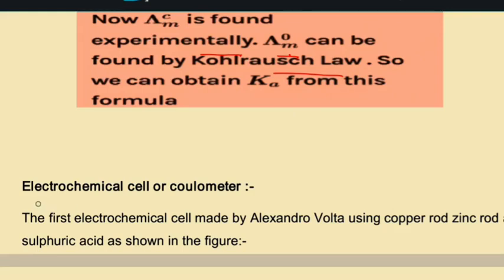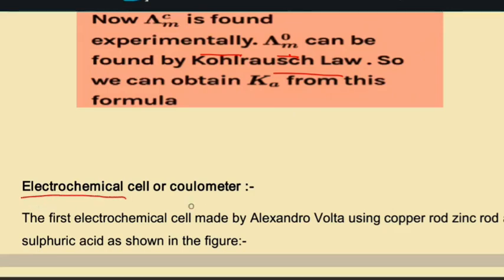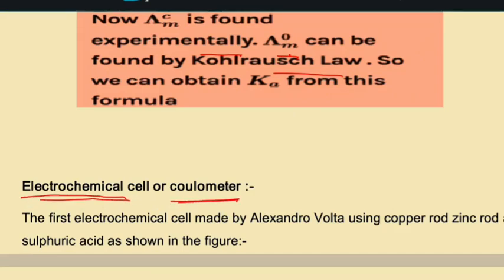Now next topic is electrochemical cell. It is also called coulometer. What is an electrochemical cell or coulometer? It is the cell in which chemical energy is converted into electrical energy.